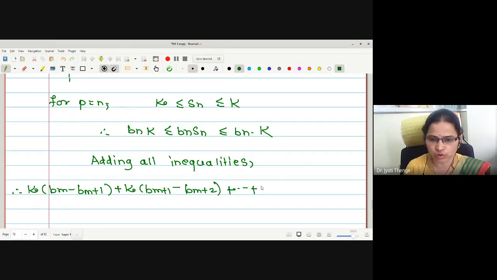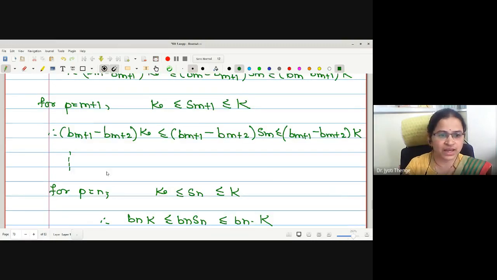Shall I write for one more? K into (b_{n-1} minus b_n) plus k into b_n. Here one can add one more for p equals n minus 1.